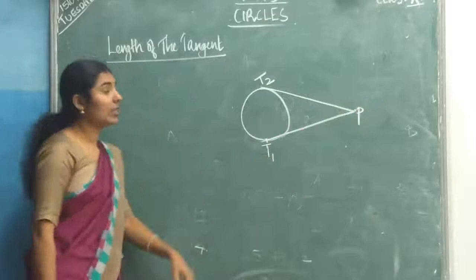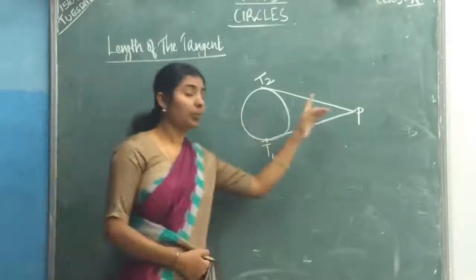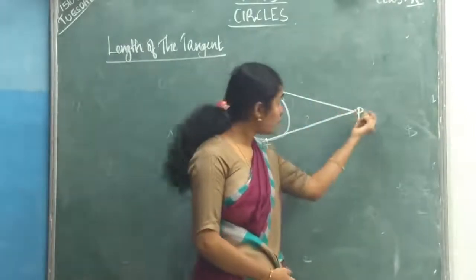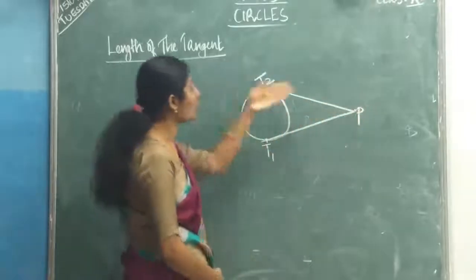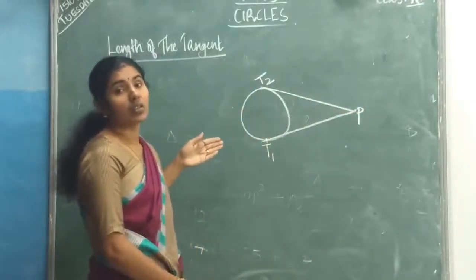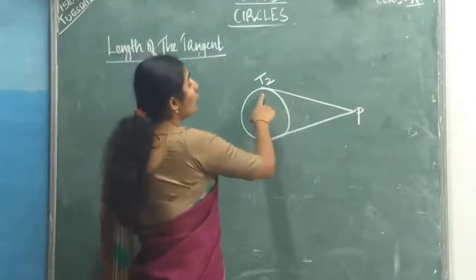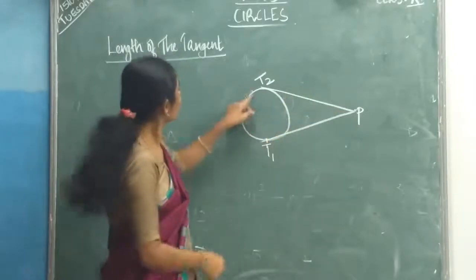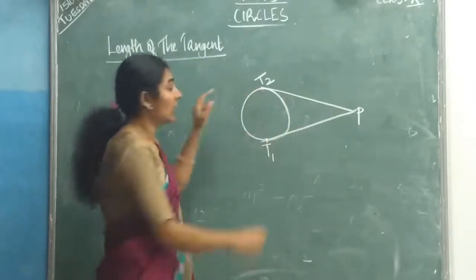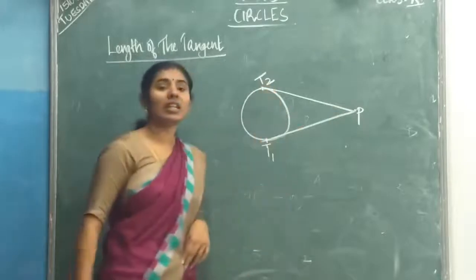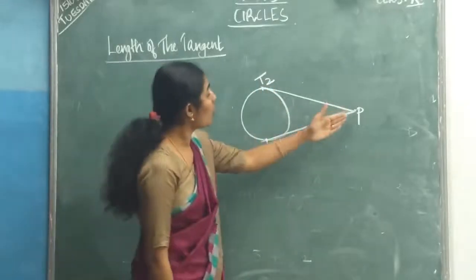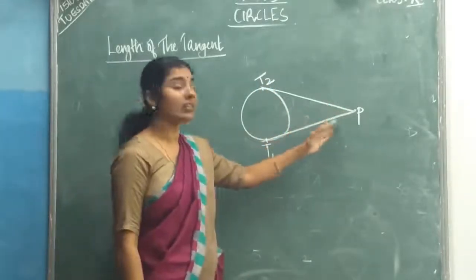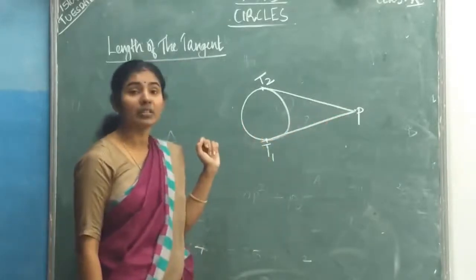So what have they given? A circle, and P is the external point. From this point P, draw two tangents. What is the point of contact of this tangent? That is T2, isn't it? T2 is touching this circle. What is the point of contact of the other tangent? T1.